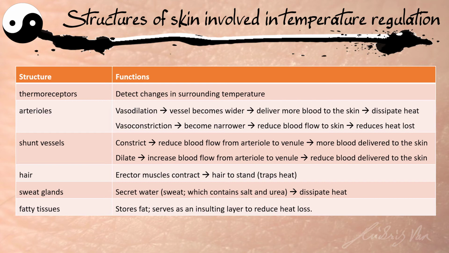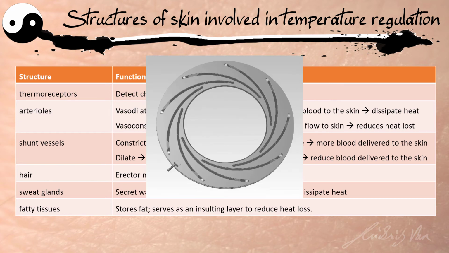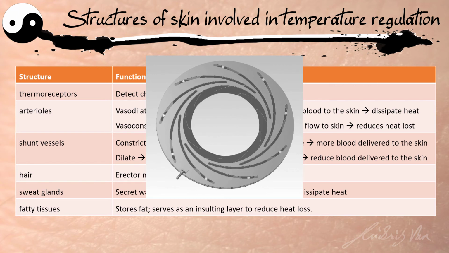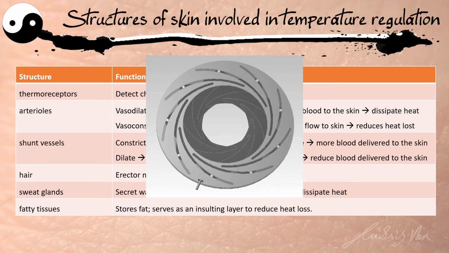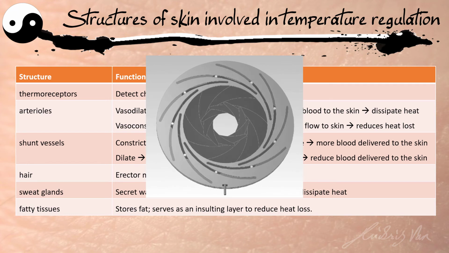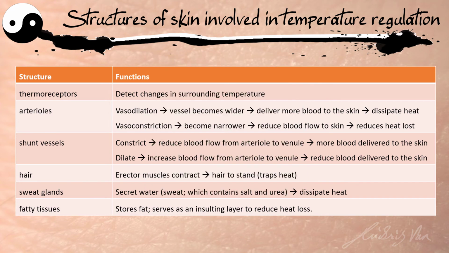So what's the function of this shunt vessel? It provides a direct passage from our artery to our venule. When the shunt vessel constricts, that means it reduces the size of its lumen, and it will reduce the blood flowing from the arteriole to the venule. When this happens, more blood will be delivered to our skin.